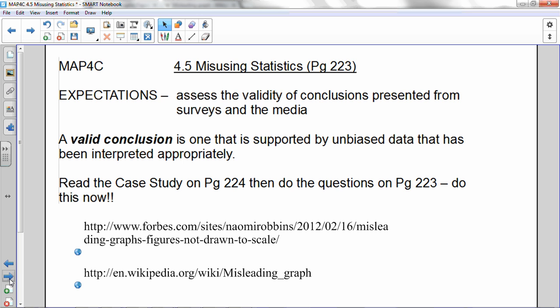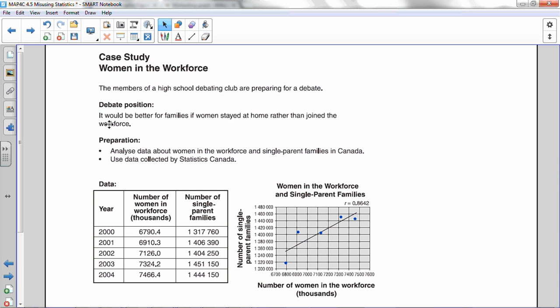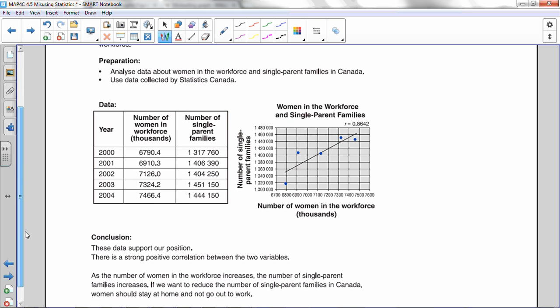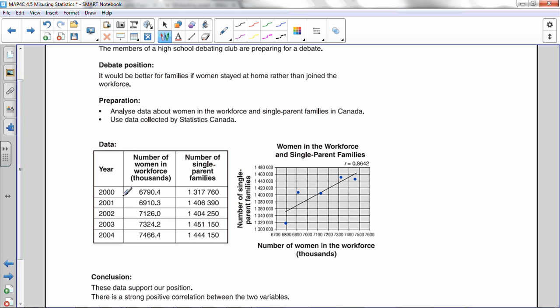Okay, hopefully you had a good discussion with a partner or with yourself or whatever. A few things I want to mention about this study that I hope you thought of. First of all, hopefully you concluded that this is an invalid conclusion. For one thing, there were only 5 pieces of data, which is too small. Out of all the years and all the countries and all the whatever, 5 years is too small.